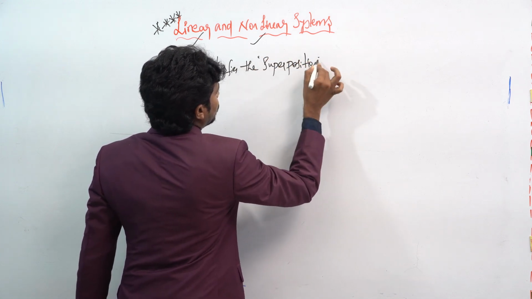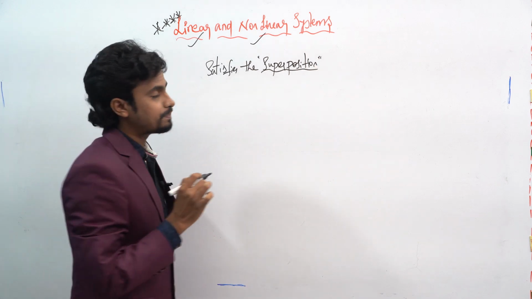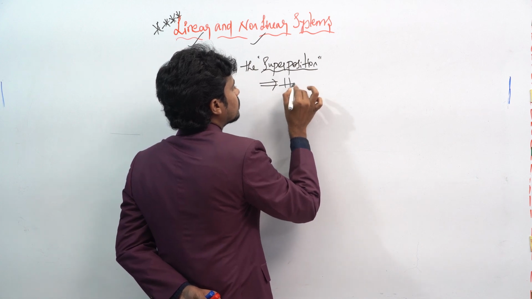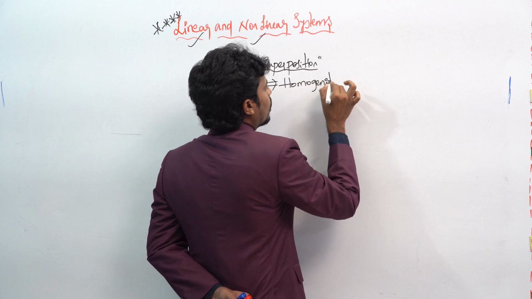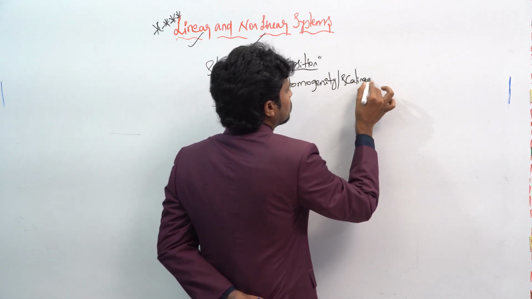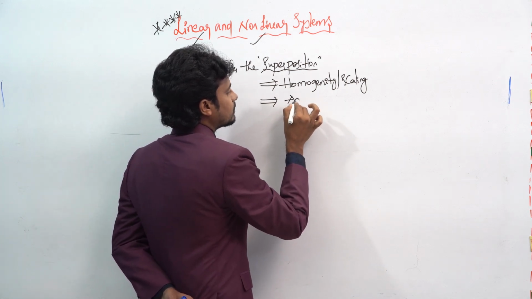Here you will get two important cases. First is the homogeneity, or scaling. Next is the additivity.